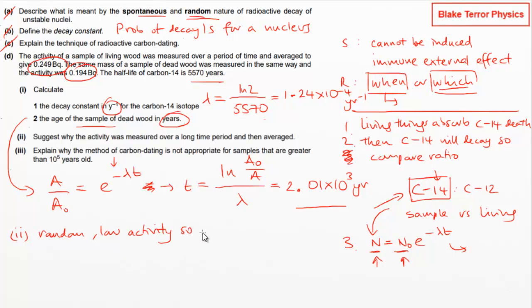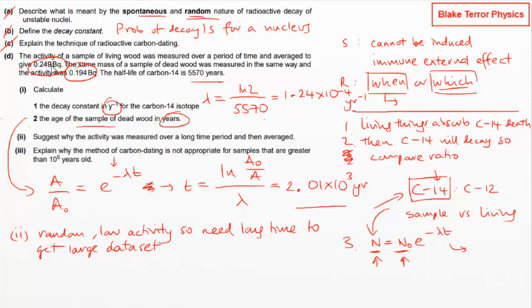So we need a long time to get a high number of samples, a large data set. Yeah, I mean, that's the main thing because the activity is so low.